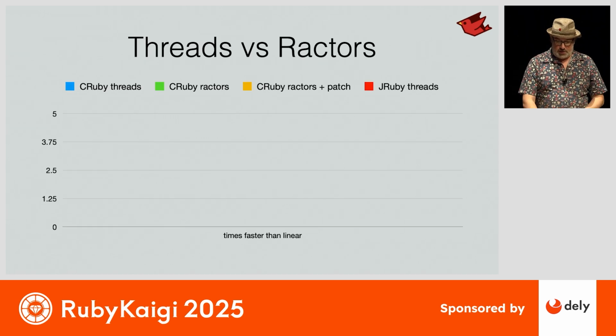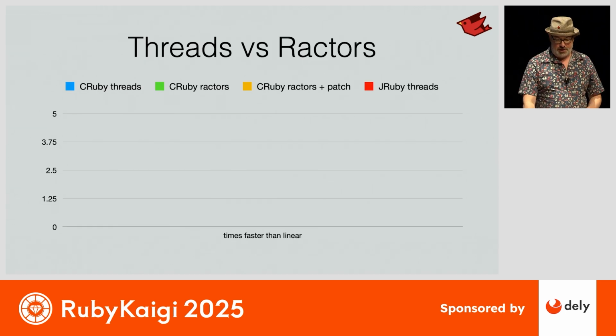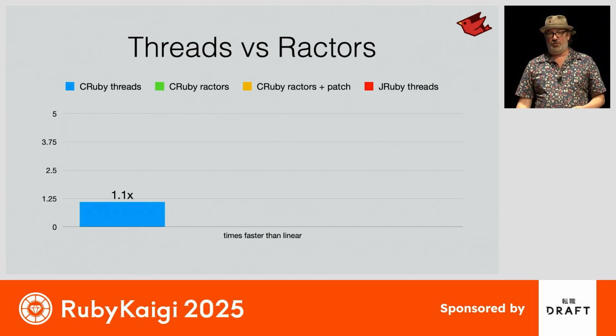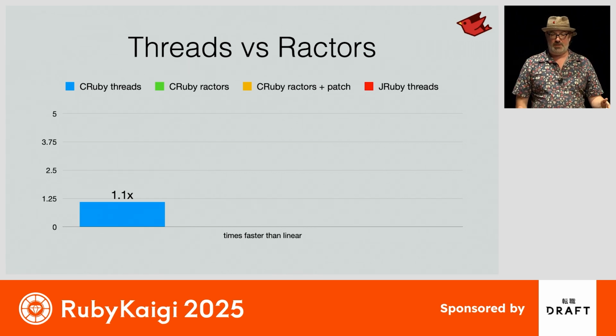So we look at this, we're looking at improvement by using threads versus Ractors here. So CRuby running with threads gets a slight improvement. Not a whole lot. There's a little bit of back-end stuff. There's a few places where the lock can be released for parts of JSON, but most of the time, you're not getting the full benefit of those threads and the cores on your system.